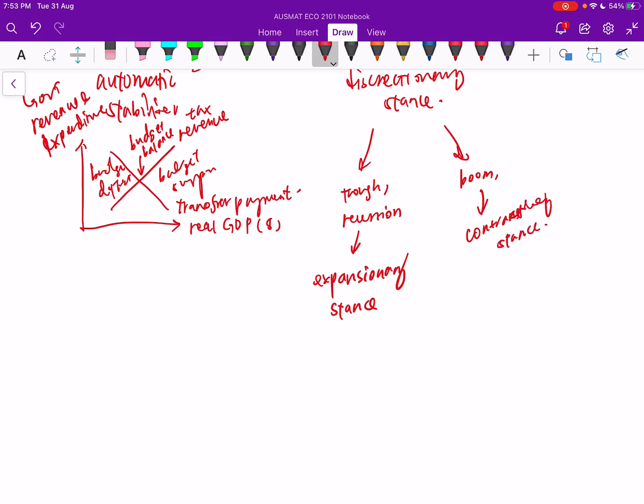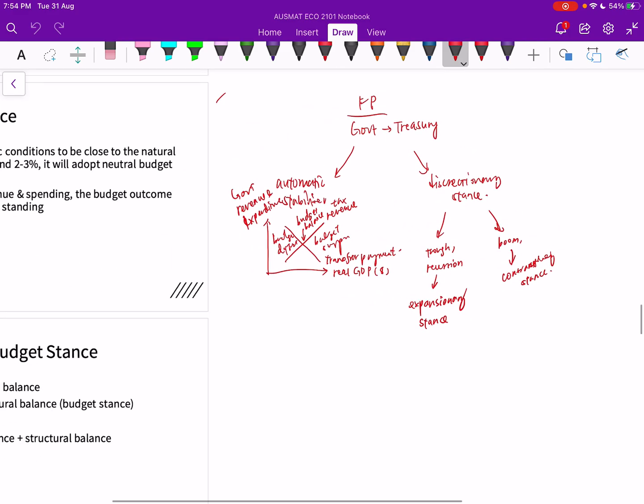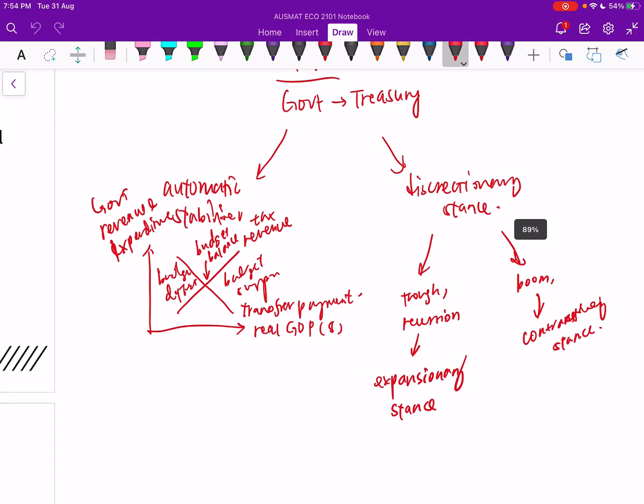and when we have contractionary stance, it means that we want to try to lower the economic activity so that we can pull down back to the full employment at the potential. So we don't want the economy to be too inflated. We also do not want the economy to be too low or to die down. So that's basically what we have done so far.